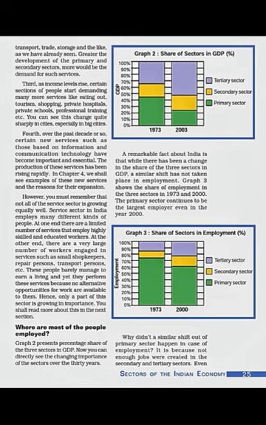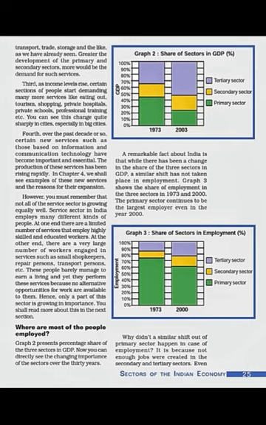Now, where are most of the people employed? First we have seen the GDP. According to GDP, the tertiary sector is rising, and we have seen why it is rising, the reasons also. Now we have to see where most of the people are employed. On page 25, graph 2 presents the percentage share of the three sectors in GDP. GDP ratios are given for the three sectors, and you can directly see the change here also. The remarkable fact about India is that while there has been a change in the share of the three sectors in GDP, a similar shift has not taken place in employment.